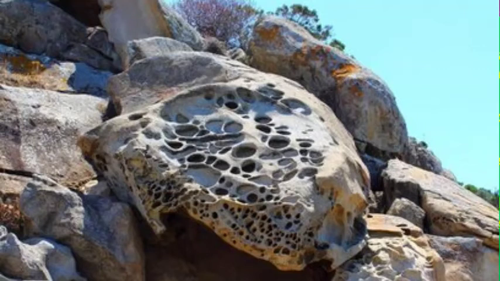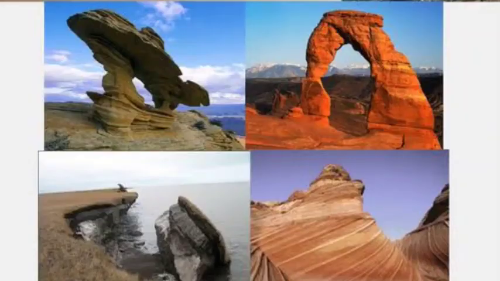This kind of process is known as the weathering process. Water reacts with the chemicals of the rocks and further weakens the rock.